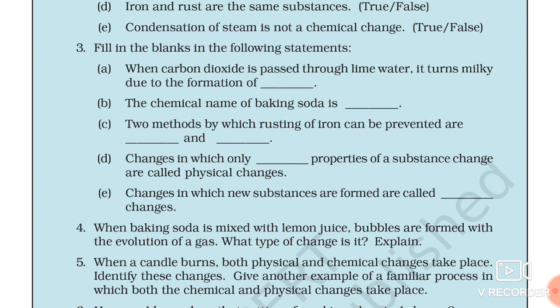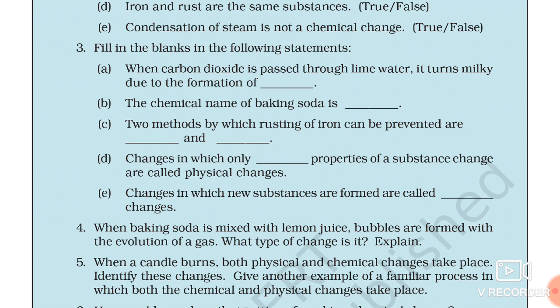Okay, so question B. The chemical name of baking soda. The chemical name of baking soda is sodium hydrogen carbonate.